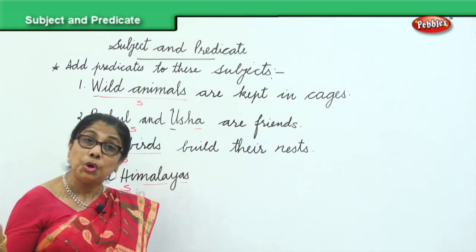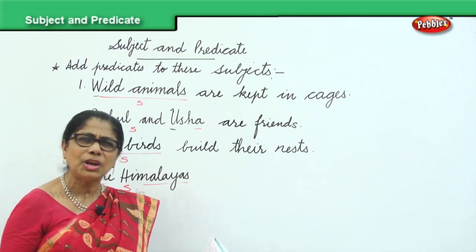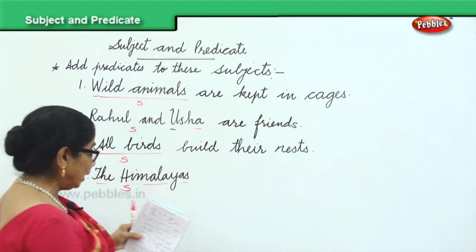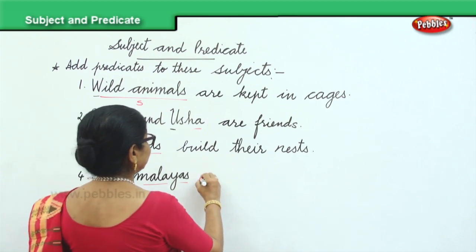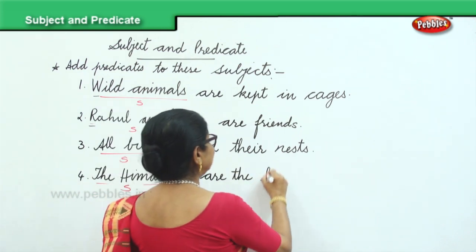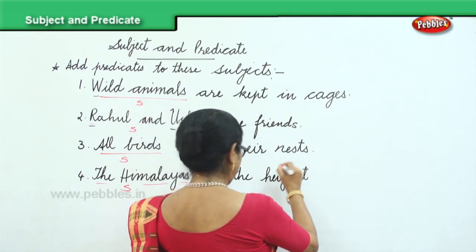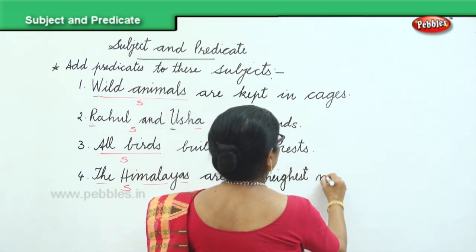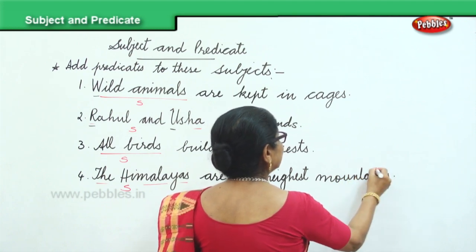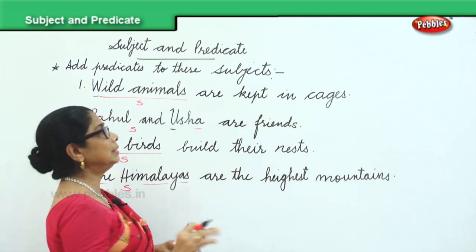On the northmost part of India, the Himalayas are a chain of mountains, whatever you want. But remember, end it with the full stop. So, the Himalayas are the highest mountain, full stop. So, are the highest mountain, we filled up that is the predicate.